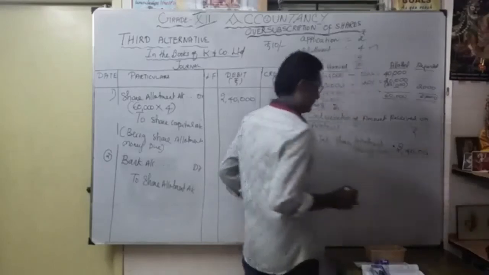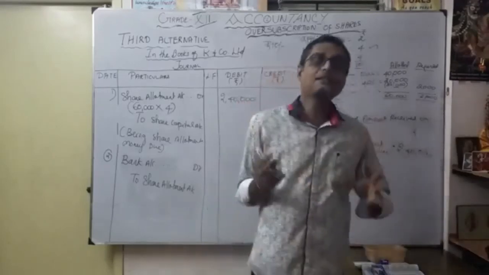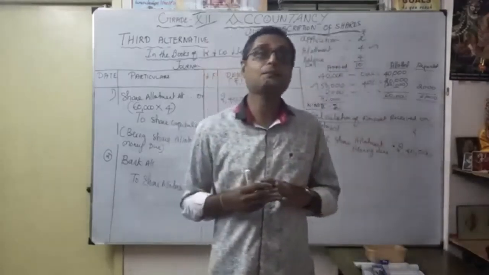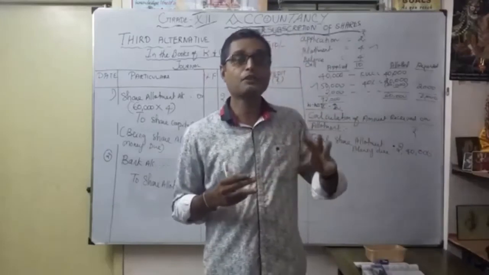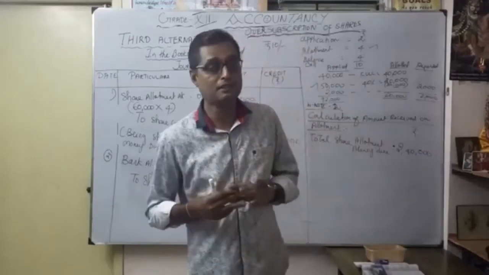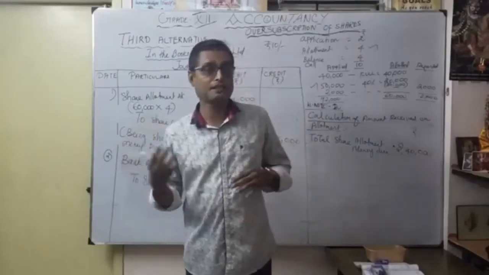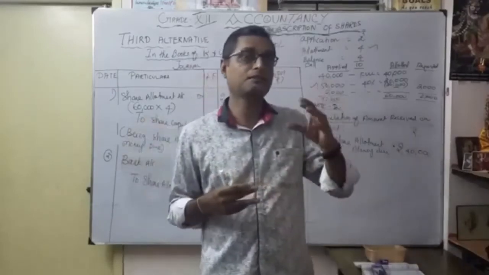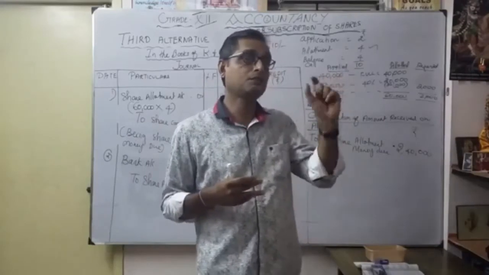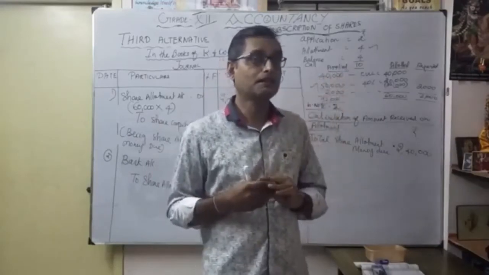Okay. But we already received the excess share application money. We are going to utilize how much? 60,000, considered as share allotment. You understood the previous journal entry, correct? Whatever share application money we transferred to share allotment, how much? The 60,000 balance after refund.